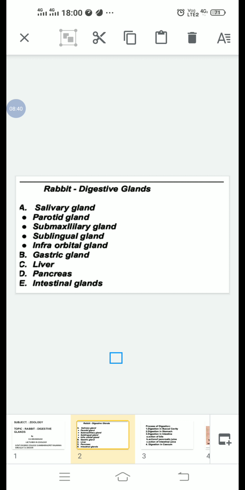Their ducts open into the buccal cavity near the upper molars. This is the infraorbital glands. The salivary glands are of four types: parotid glands, submaxillary glands, sublingual glands, and infraorbital glands.